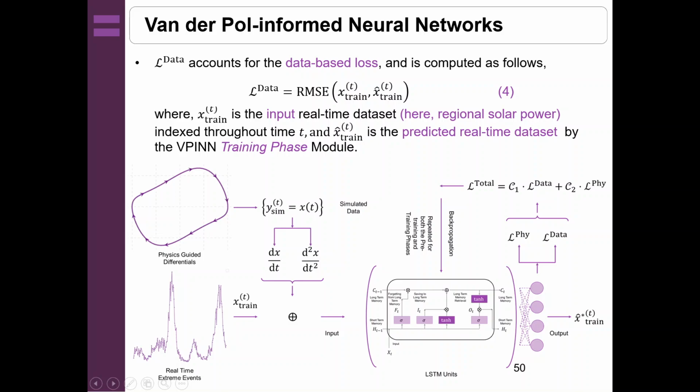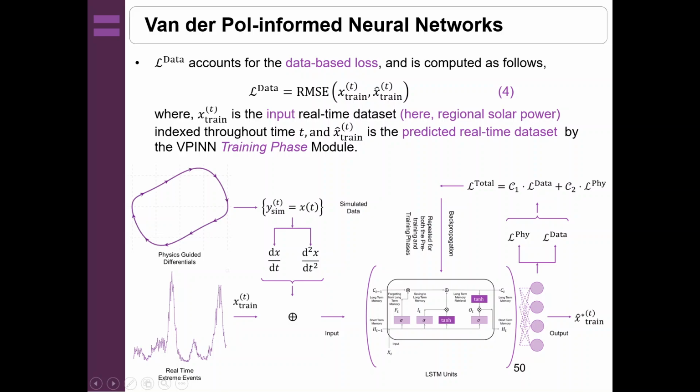Now, this figure, as we can see over here, is a 2D representation of the Van der Pol oscillator. Based on this and the initial conditions that I discussed two slides before, it will be generating one simulated data. And by making use of the first principle of derivative, we will be computing its time derivatives, that is dx/dt and d²x/dt², and this will be fed onto the LSTM units.